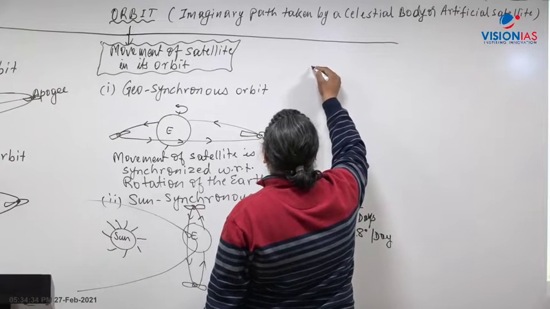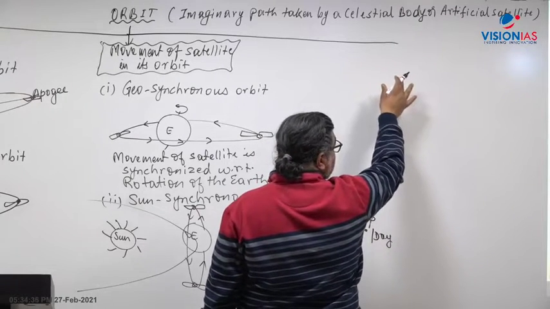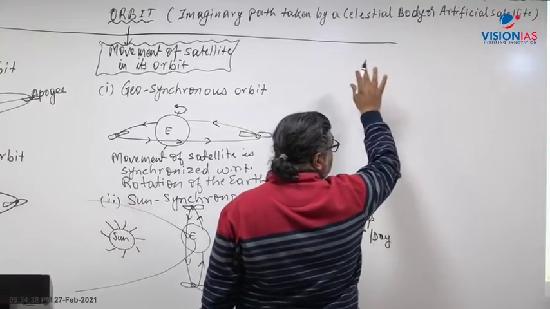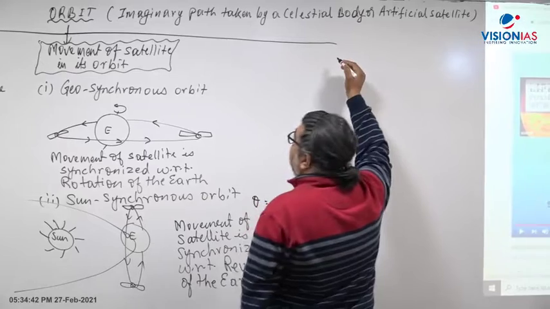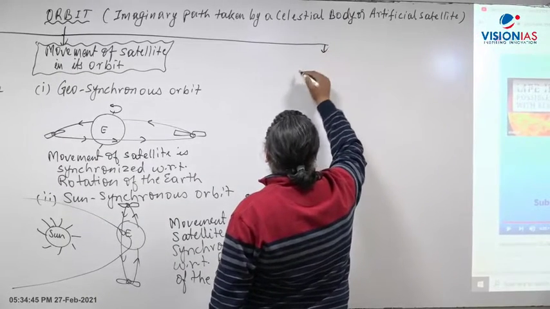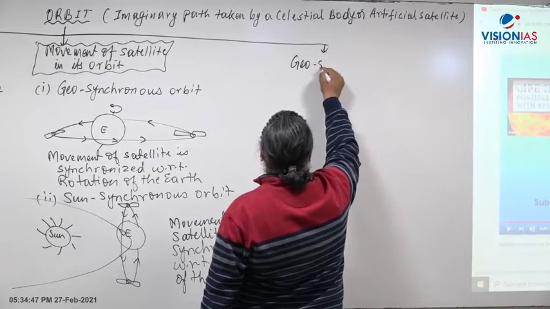Based on the movement of the satellite there can be different types, but for communication purposes we prefer the geostationary orbit, right? The geostationary orbit is a special case in the case of a communication satellite.